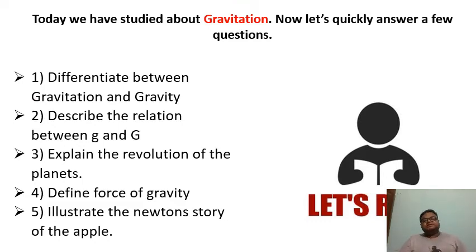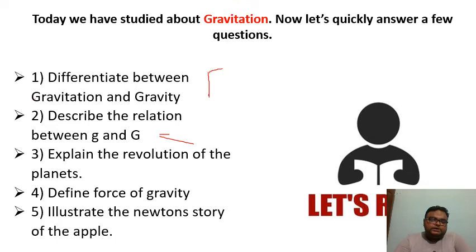Like we are sitting on earth, then what we are facing? We are facing gravity, right? So what is the relation between small g and capital G? Anyone who can say that? No? Okay, let's find out.